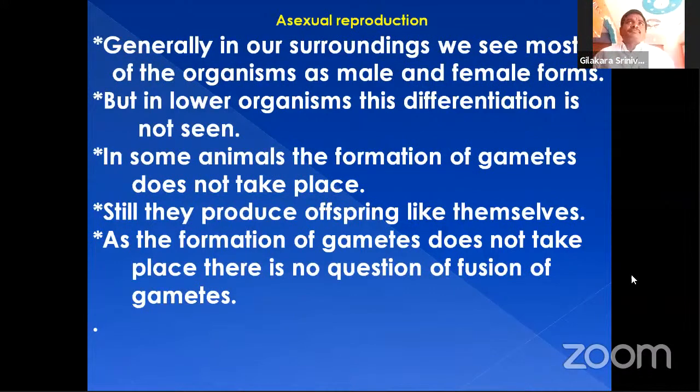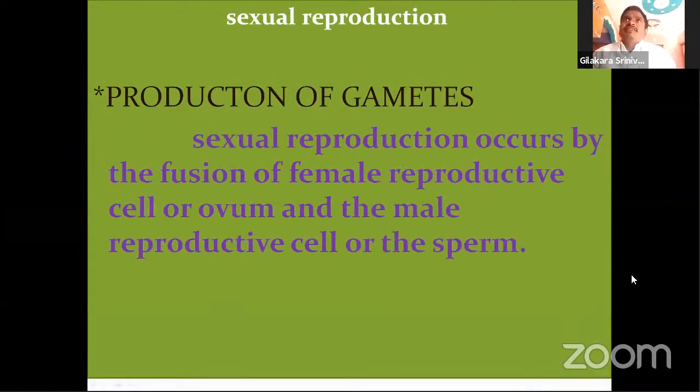Today and next, another mode of reproduction process, that is the sexual reproduction method. In sexual reproduction, a single organism or two parental organisms may be involved in this reproduction process. There should be production of gametes. Gametes means the reproductive cells. The male organism produces male gametes, and the female organism produces female gametes. The fusion of gametes of male and female takes place in the sexual reproduction process.